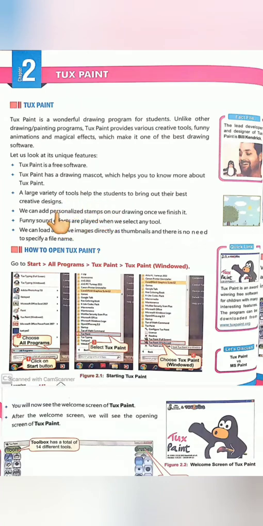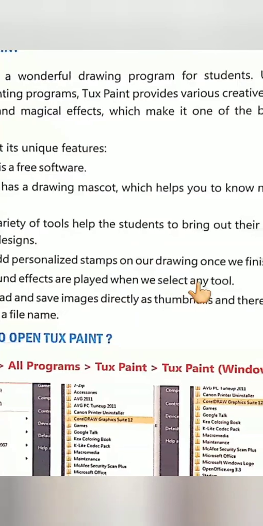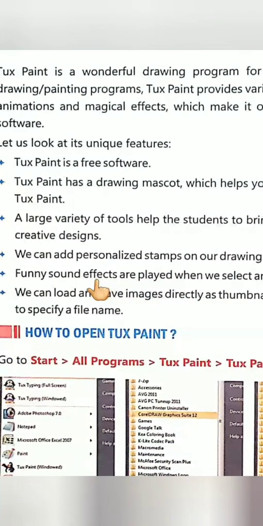Okay, you can write your name also. Funny sound effects are played when we select any tool. When you select any tool, students, funny sound effects will come.